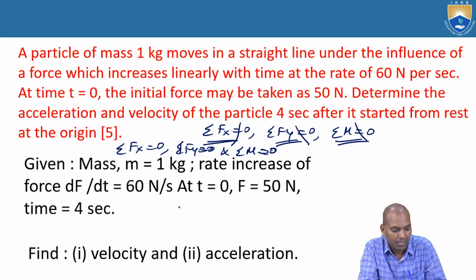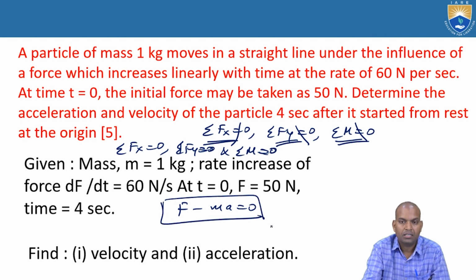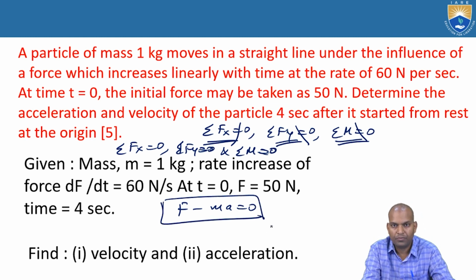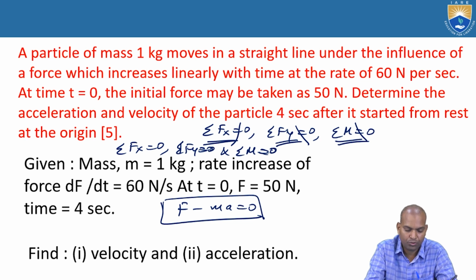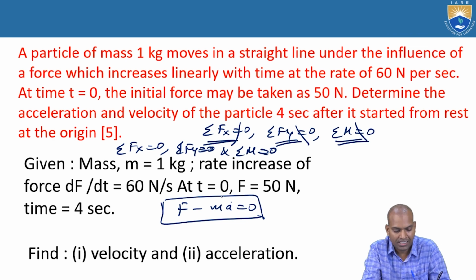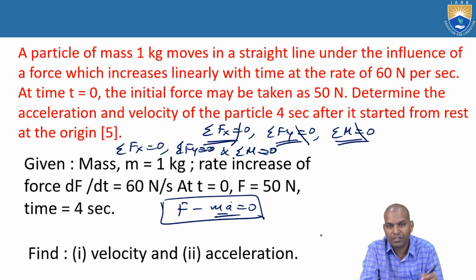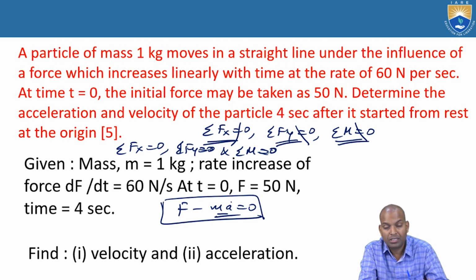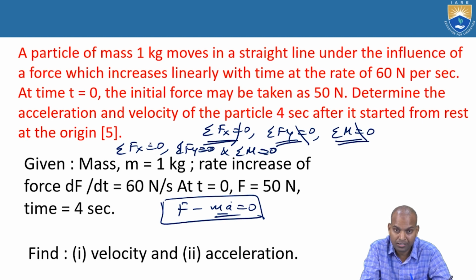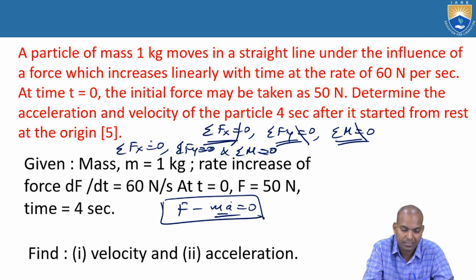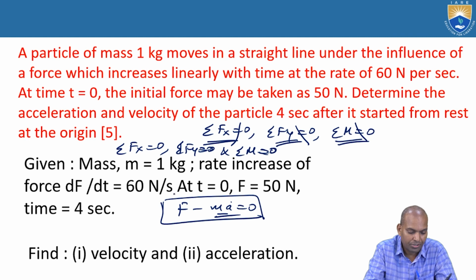Whereas for dynamic, it is F minus ma equal to 0. That means the algebraic sum of the external force and the inertia force equal to 0, then the body is in dynamic equilibrium. Here, why is it dynamic equilibrium? Mass times acceleration. There is an acceleration component here. That's why it is a function of time. When the system is under a function of time, it is dynamic. When the system is not under a function of time, it is static, stagnated. Thus, here it is dynamic.